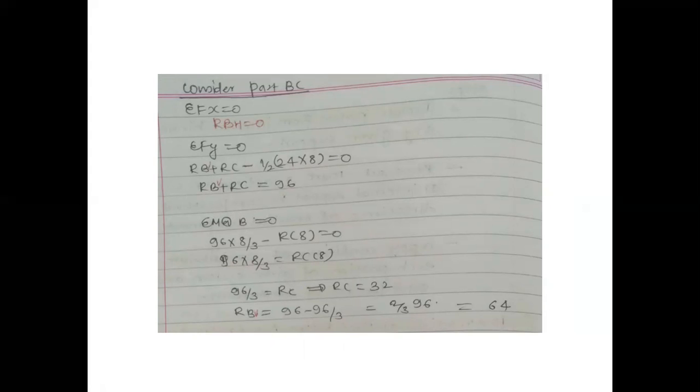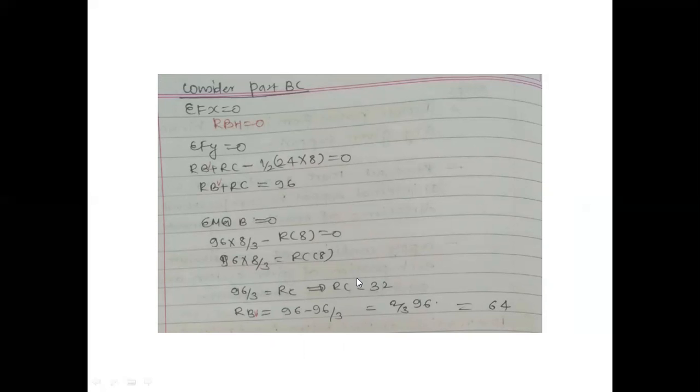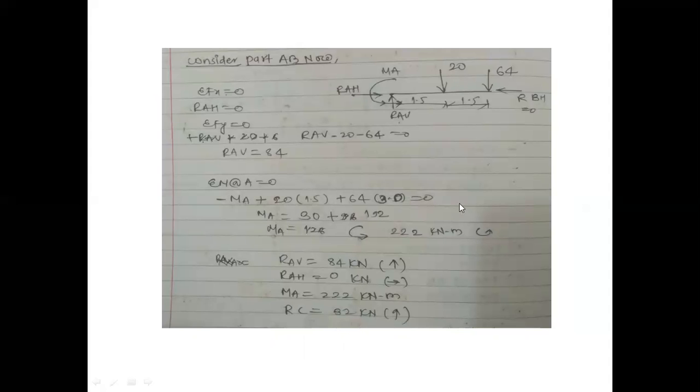Okay. Now RBV and RBH values are known to us. Only 3 unknowns are there. Now I can apply summation fx, summation fy, and summation moment on this portion, and we can happily find the remaining unknowns as I did over here. Look at the diagram. These three are unknown only. RBH value is 0, RBV was 64. Then summation fx equal to 0: as there is no horizontal force and BH was 0, RAH will also be nullified, 0. Summation Fy: RAV upward, minus 20, minus 64. Okay, so the RAV value is directly known to me.